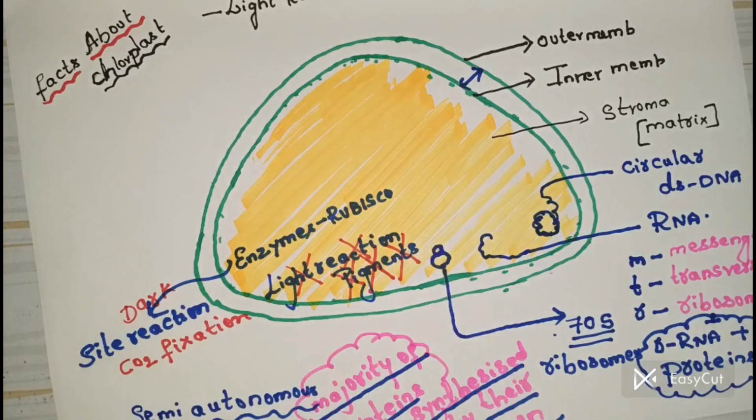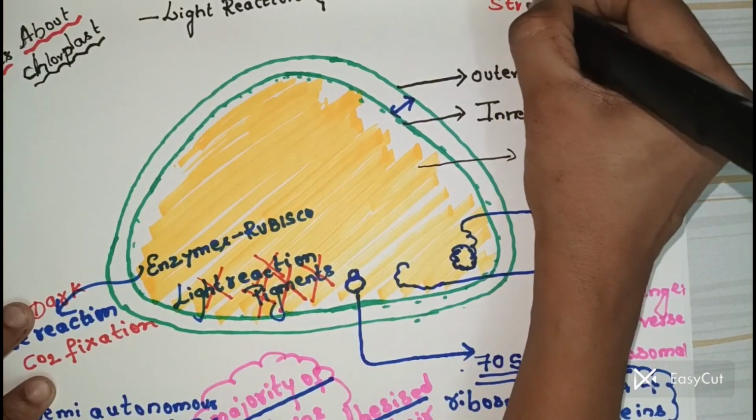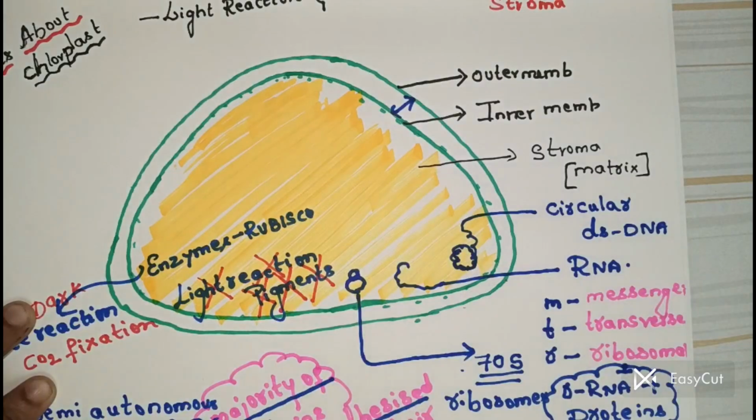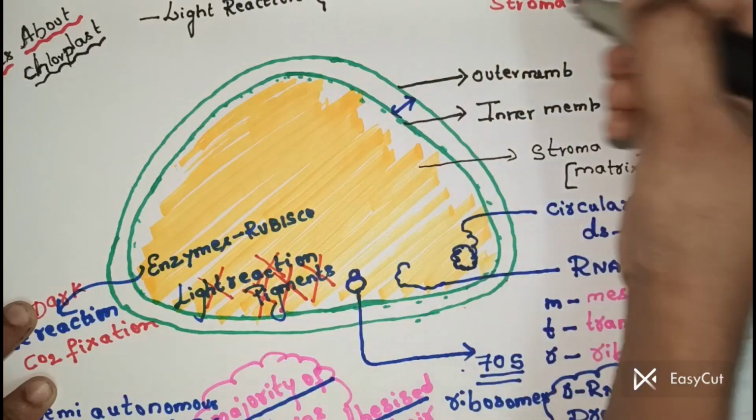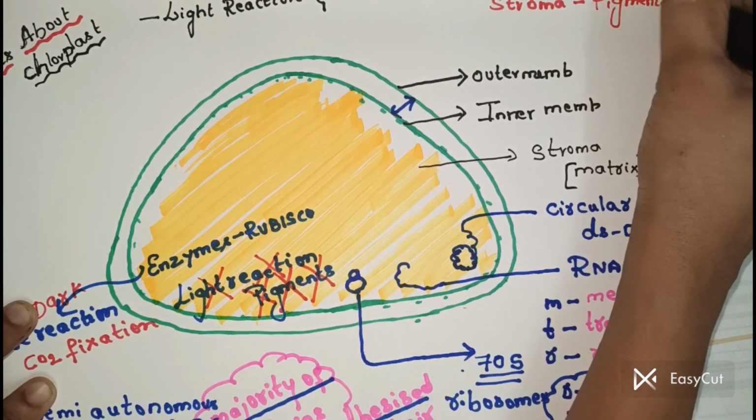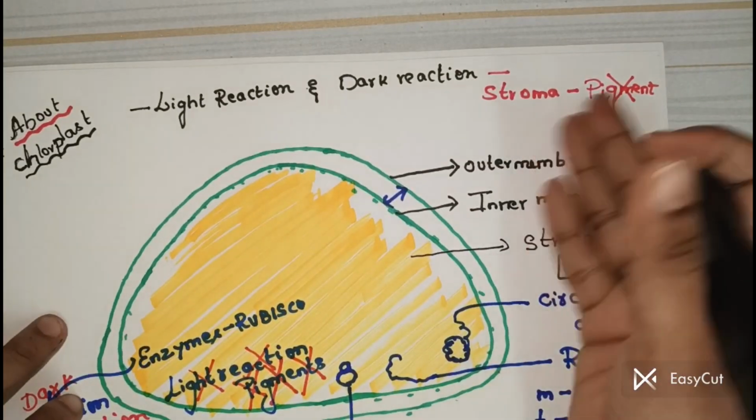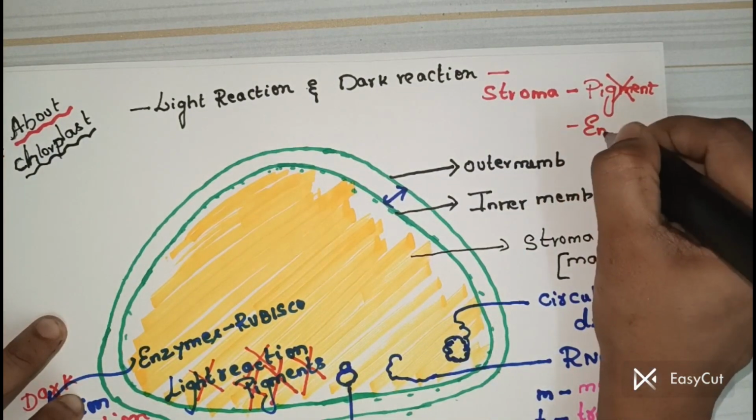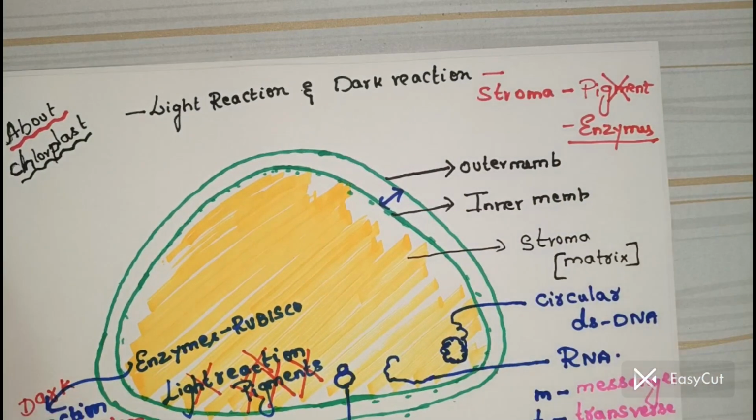Is this clear? I hope you're understanding. The dark reaction is going to take place in the stroma or matrix, right? In the stroma, dark reaction occurs. So inside the stroma, pigments are present or absent? Pigments are absent. But what else is present? Enzymes are present. That's why it is going to be the site for the dark reaction.